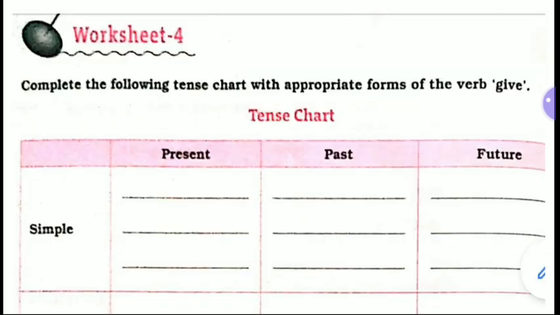Now come to worksheet 4. Complete the following tense chart with appropriate forms of the verb give. Now the tense chart is already given. Simple present, simple past, simple future. You have to write first. How you have to do? For a simple present, give, gives, does give, does not give. For simple past, gave, did not give. For simple future, will give, shall give.